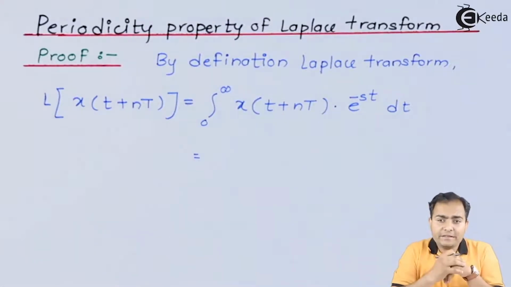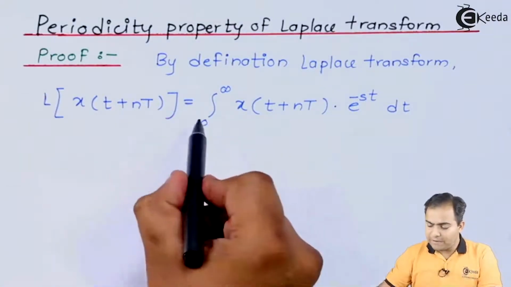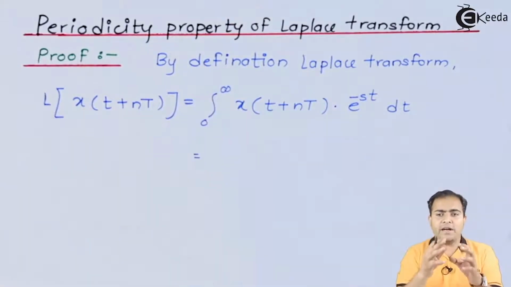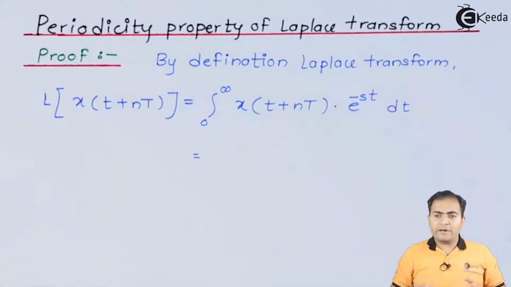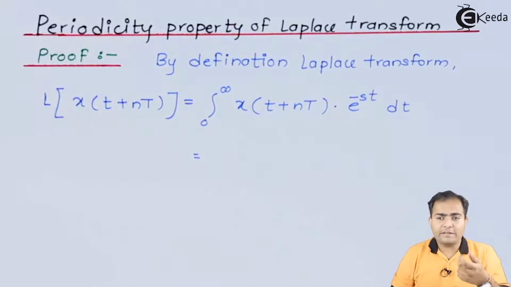Now, why have I written 0 to infinity? Because I want to calculate only a single-sided Laplace transform, or you can say the function is periodic only in one direction, that is, the positive direction. If I place here minus infinity to 0, then the graph starts from 0 but moves towards minus infinity, that is, the left-hand side. Right now my function is moving towards the right-hand side and starts from 0. So let's draw one diagram so that you can understand how I am going to solve the periodicity property and what the actual value of x1 of s will be.